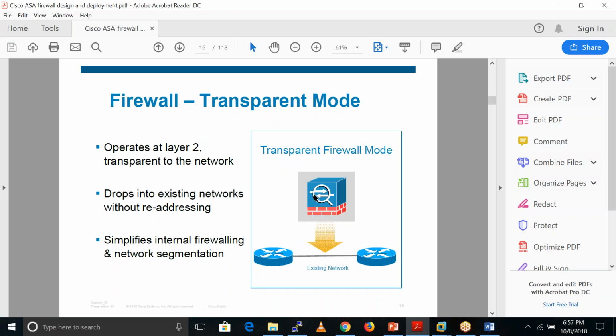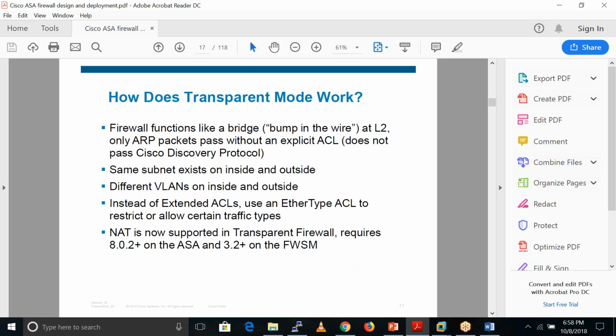In a transparent firewall we create some BVI interfaces, some bridge group type of things. So we have a lab on that. There I will explain how we can configure the firewall in transparent mode. So that is the working of transparent firewall mode.